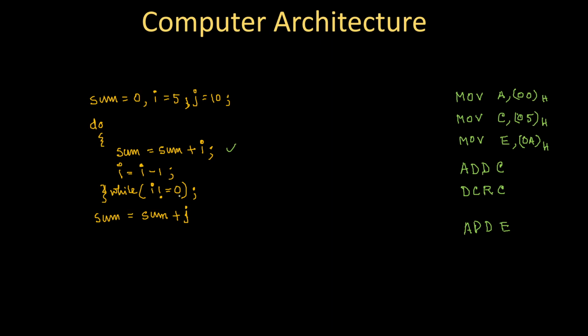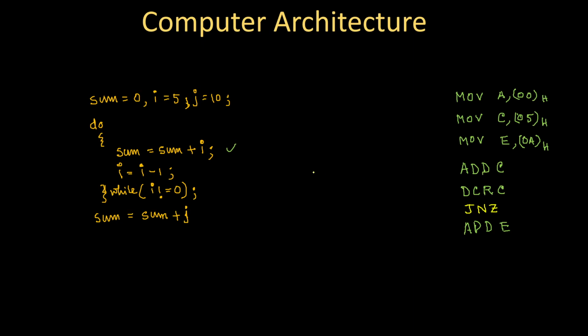And here, I can say in colloquial language that I will jump to the statement sum equal to sum plus I if I is not equal to 0. So in a simple way, I can jump to this statement if the result is not equal to 0, right? So the jump instruction that I will write in this case is what? Jump if result is not 0, that means here it will be JNZ. Jump if not 0. Which is not 0? The result that was just updated in the previous instruction, that is this DCR C.